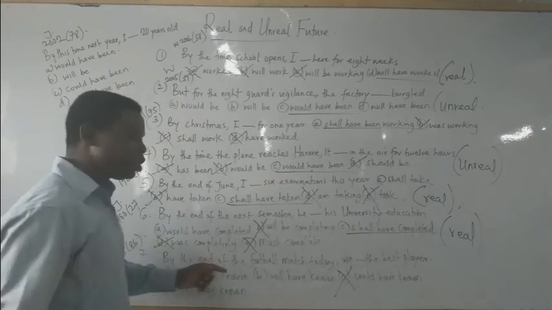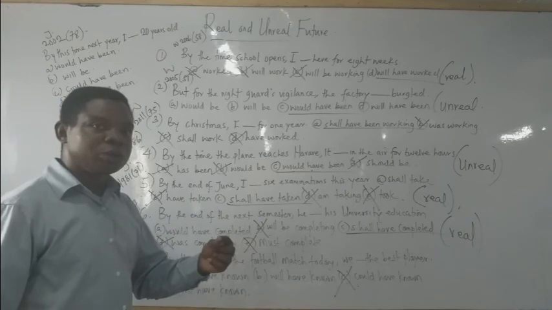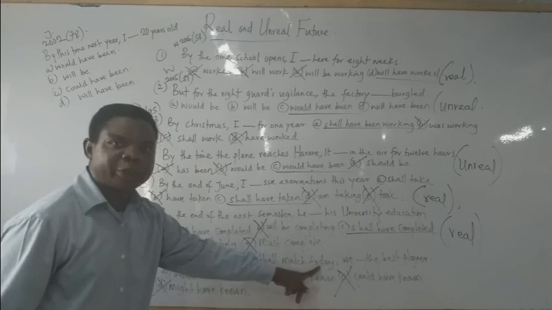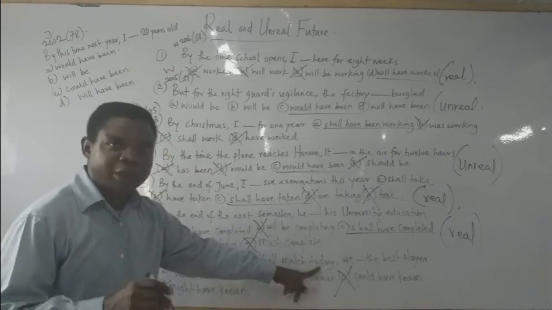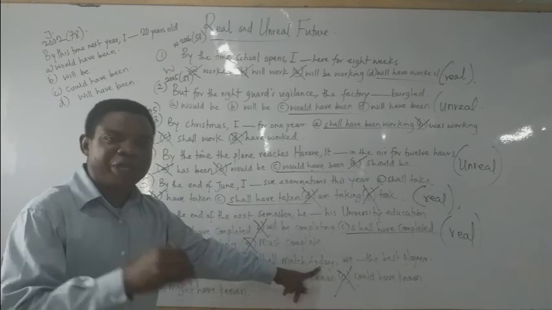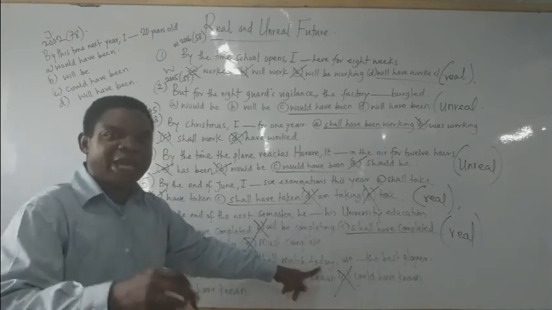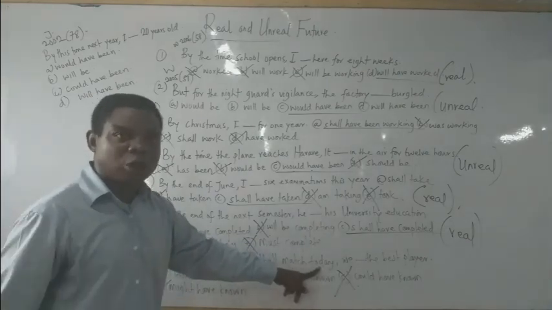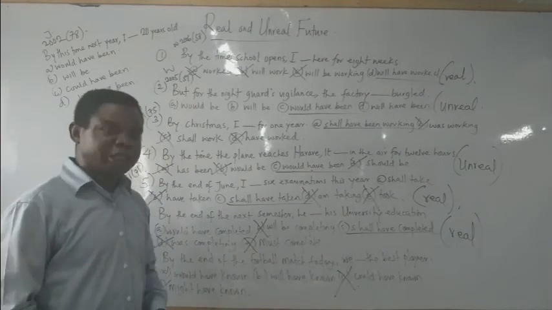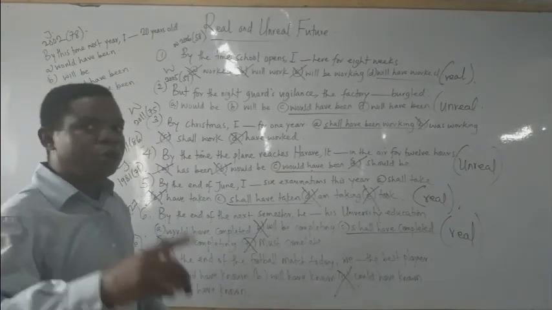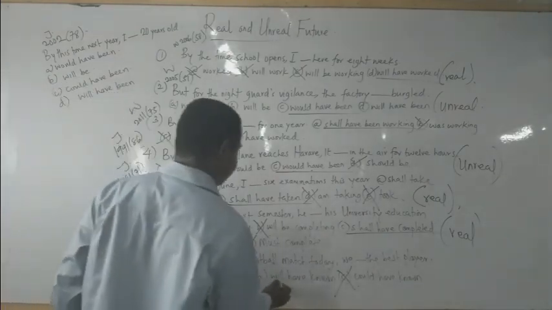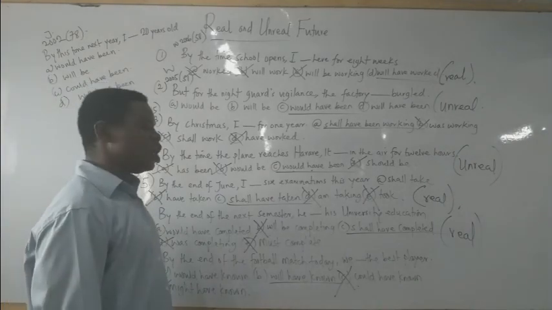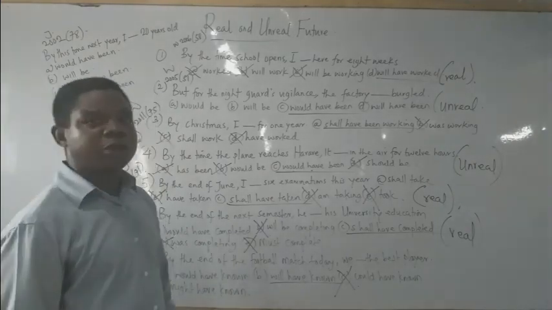Now let's check. Read the sentence and get what? The tone. By the end of the football match today, can you see? Today is in the question. This word today expresses what? Reality. That the speaker will see the end of the match. And by the time the match ends, he can then decide who is the best player on the pitch. So this one expresses what? Reality or certainty. So in that instance, it has to be real future, which is what? Option B, will have known. By the end of the football match today, we will have known the best player on the pitch.